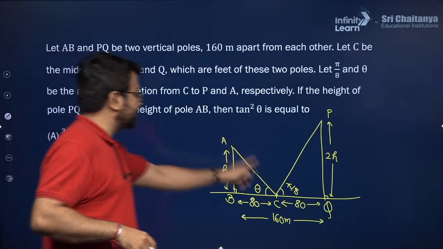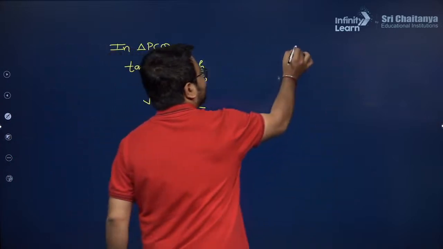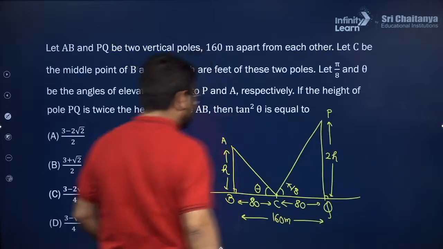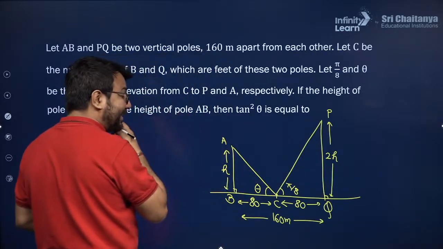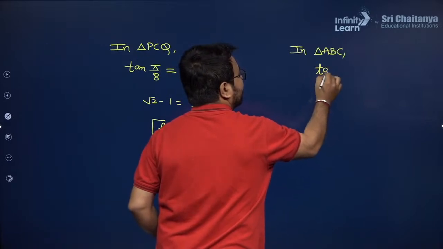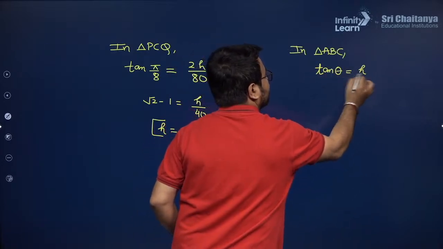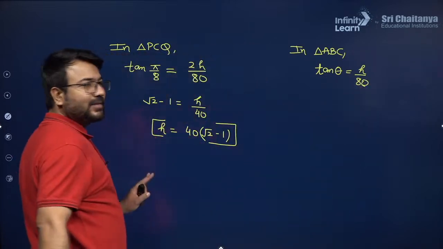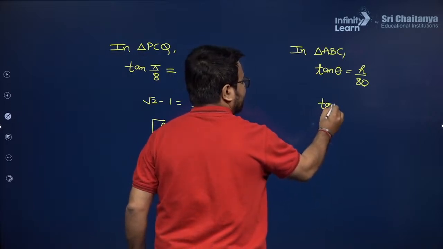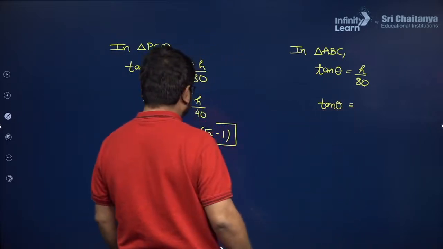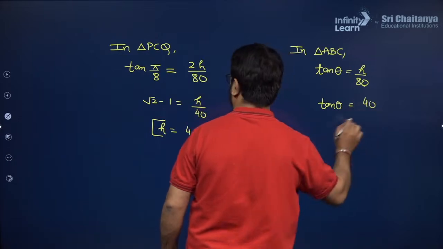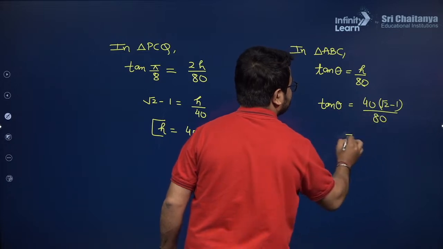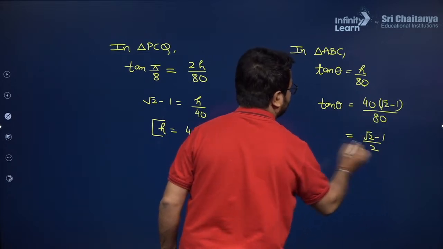Now let us talk about this triangle, that is ABC. So in triangle ABC, we are writing the value of tan theta as h over 80. So I am writing here tan theta as h over 80. Alright, is this clear to you? Now we already have the value of h with us. And that value of h will be 40 times root 2 minus 1. And this is being divided by 80. So this becomes root 2 minus 1 upon 2.